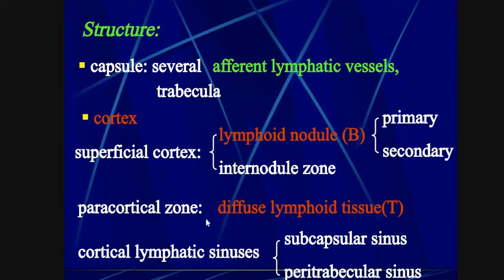Paracortical zone. The paracortical zone is the diffuse lymphoid tissue for T cells. In this region, T cells are present. Cortical lymphatic sinuses: these are the subcapsular sinus and peritrabecular sinus.